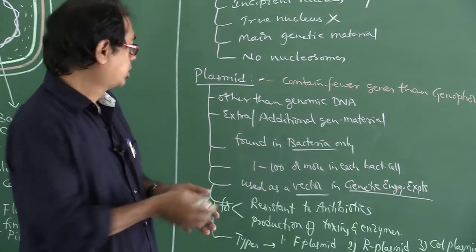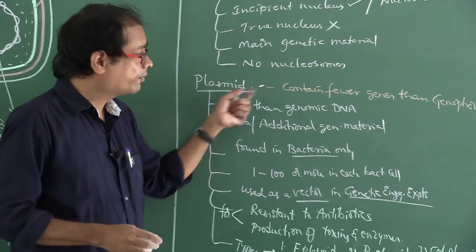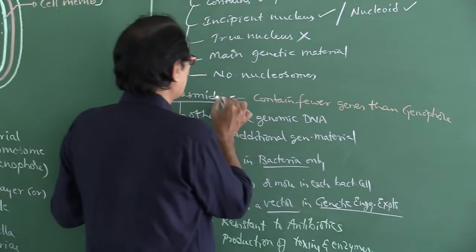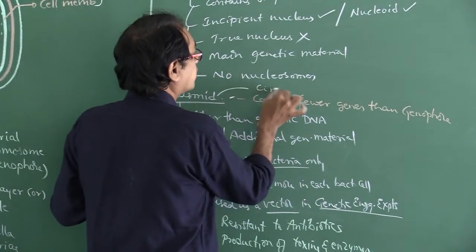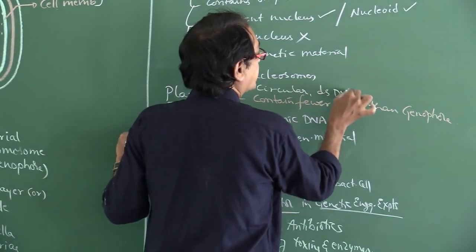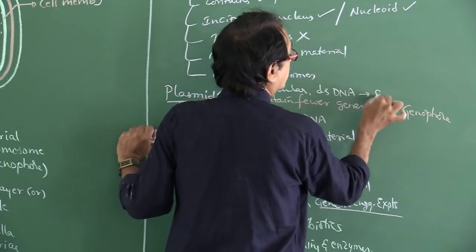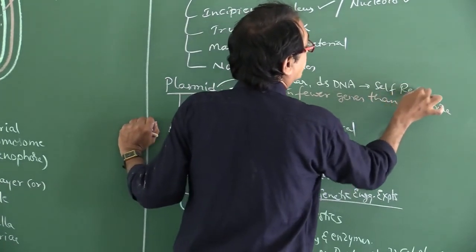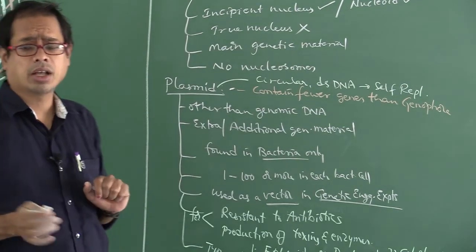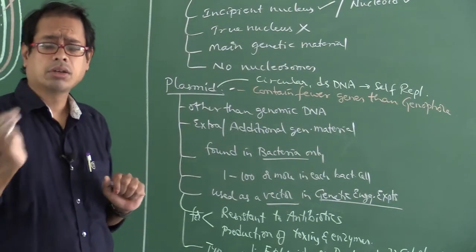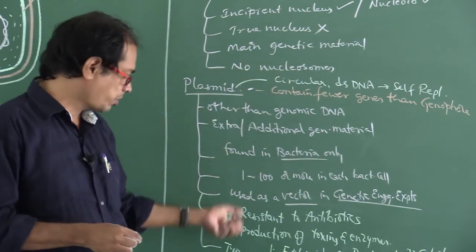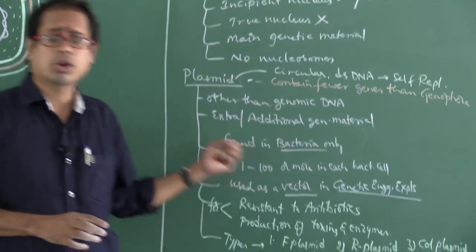So plasmids contain fewer genes than genophore, and these plasmids are circular double-stranded DNA which undergoes self-replication. Both genophore and plasmids are circular, both are double-stranded DNA. Those points you have to remember, my dear students, and please note down all these points.